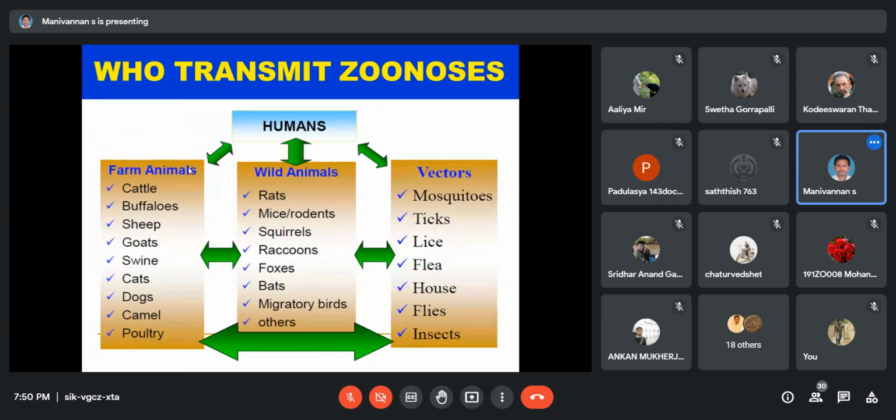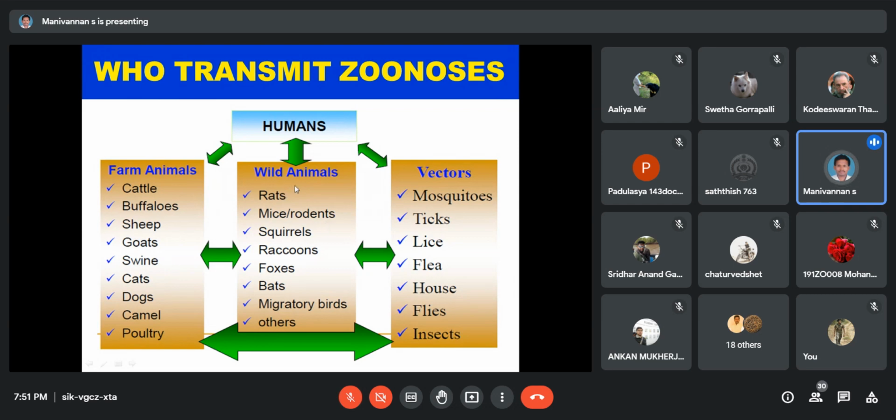Next one. Who transmits the zoonosis? Zoonoses are transmitted between different animals, not only farm animals but wild animals, and they also spread to vectors. First, the farm animals: cattle, buffalo, sheep, goats, swine, cats, dogs, camels, poultry, and humans also.